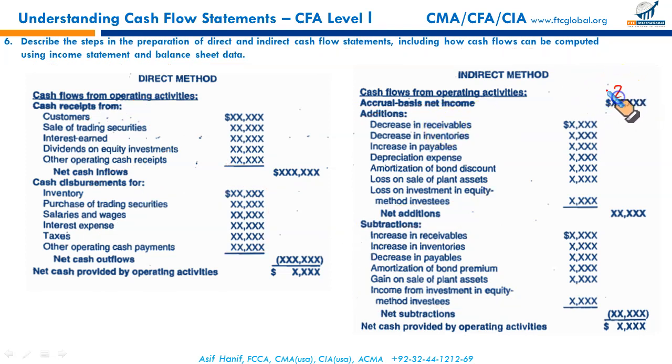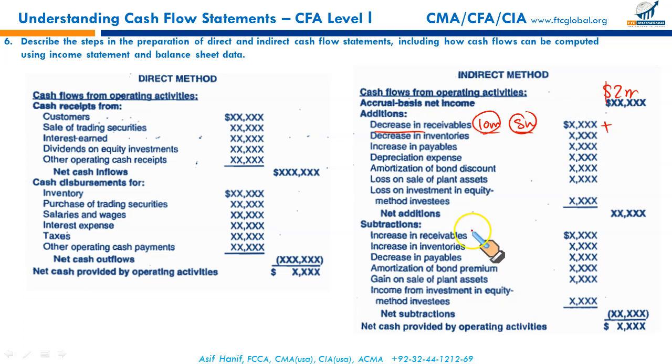Now let's say your 2 million is your net income over the period, meaning over the quarter, over the 6 months period, or over the year. If your receivables have fallen, let's say your opening receivables were 10 million and your closing receivables are 8 million, there has been a decrease in receivables. Think. A decrease in receivables could have resulted in what? An inflow. When there is a decrease in receivables, it means they have paid us. A decrease in receivables over the period is added.